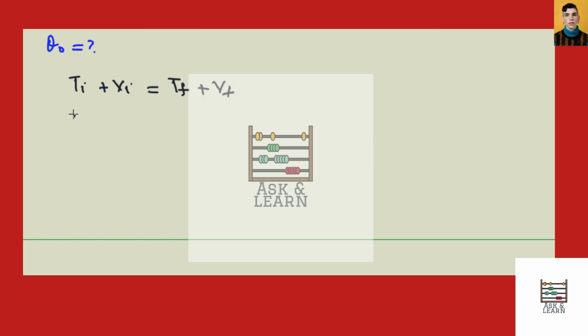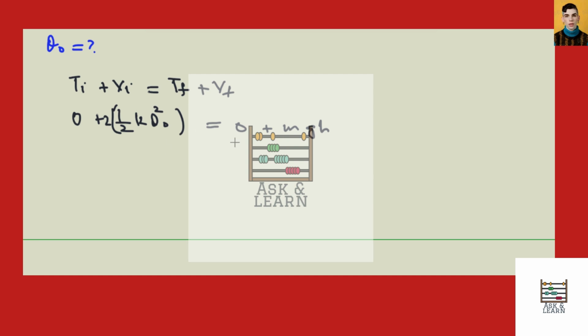Now this can be written as 0 plus 2 into 1 divided by 2 k theta naught square is equal to 0 plus mgh.